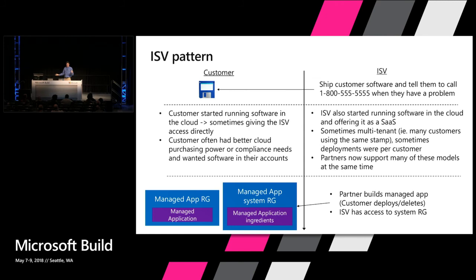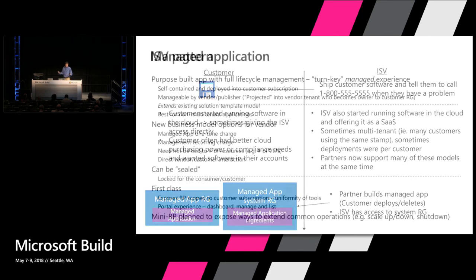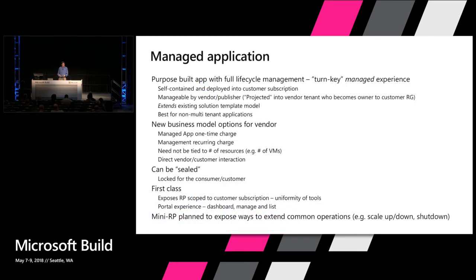So this is the pattern we've enabled, and it's fun to see as many customers as ISVs in the room, because this is a pattern that requires both sides of this equation to be successful. It has to be successful for the ISV, otherwise they'll go out of business, and it has to be successful for a customer, otherwise you won't be able to use that ISV. And this is where we're working on improving what it can do today, and how there can be monetization. And sometimes ISVs don't want all of the customers to see the ingredients. They feel like some of those ingredients are their IP.